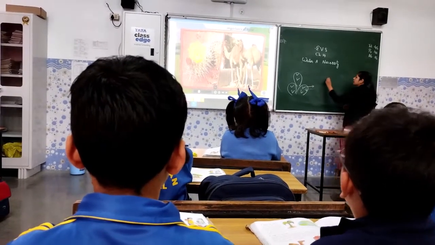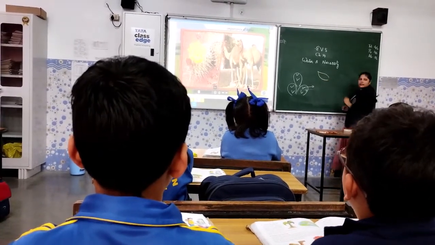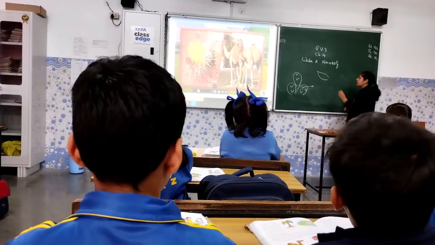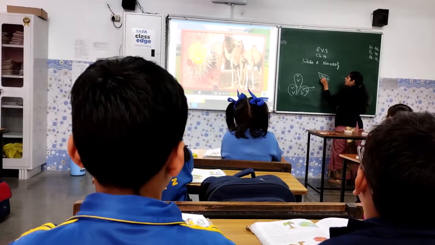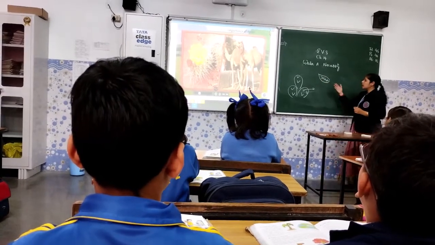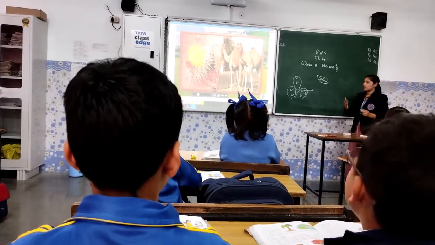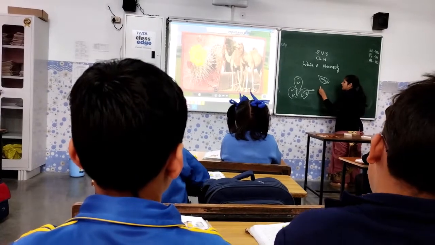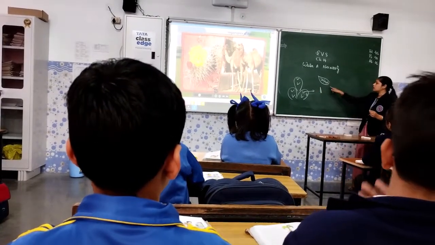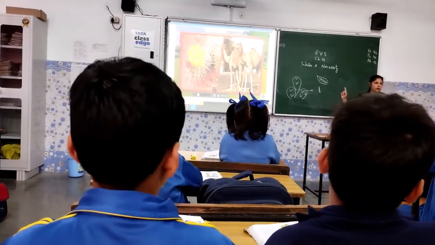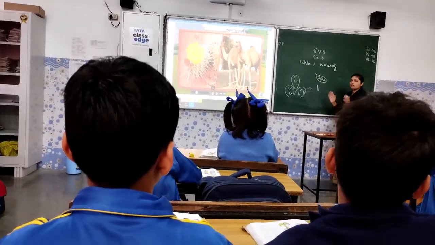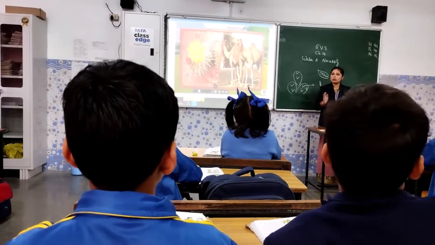If I am talking about this, this is a normal leaf. These leaves require much water. Can you see this is a big leaf? And if I am talking about a leaf like this, which one is bigger? This one or this one? Ma'am, the normal leaf is the bigger one. The bigger size of leaves require more water.